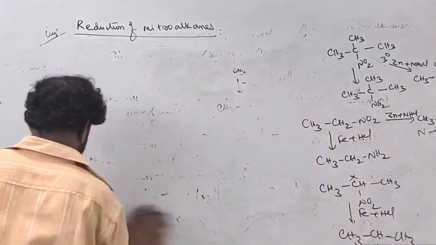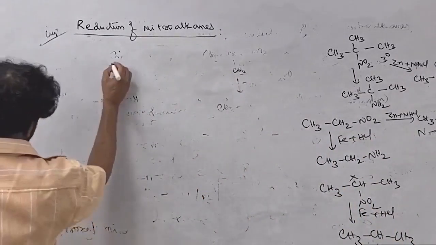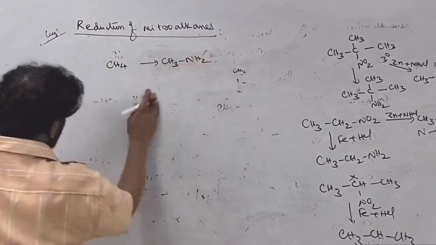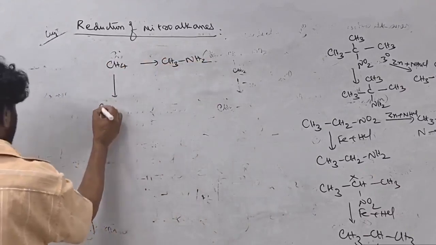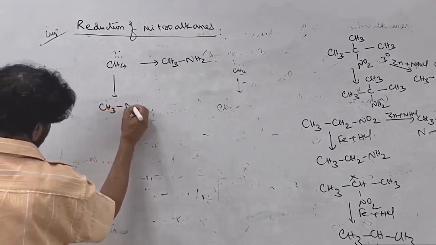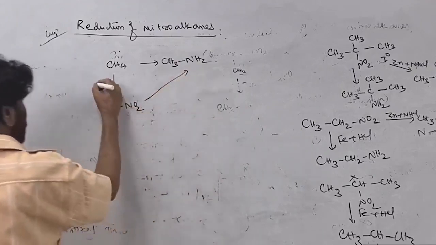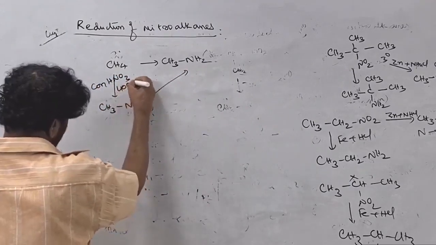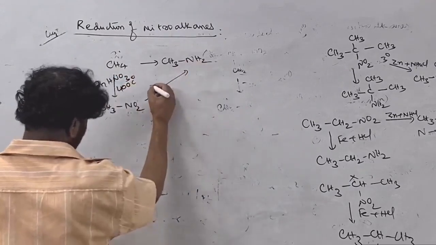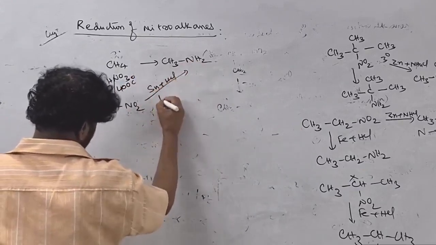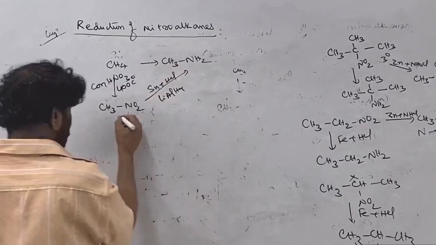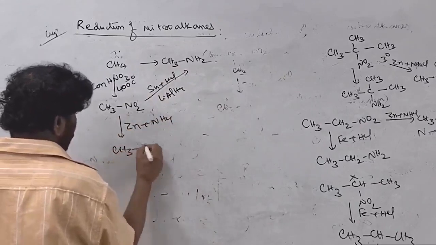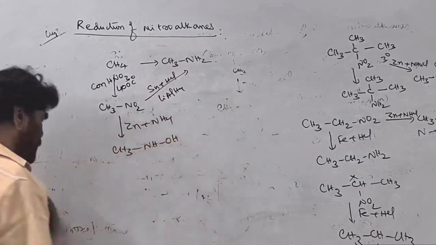Methane to methylamine. Simple nitration, but methane nitration is difficult. Nitration gives nitromethane with concentrated HNO3 or fuming nitric acid, normally at around 400 degrees Celsius. This is treated with Sn plus HCl or lithium aluminium hydride. On treatment with zinc plus ammonium chloride, it gives CH3NHOH, the hydroxylamine.